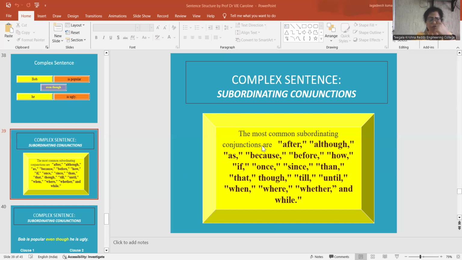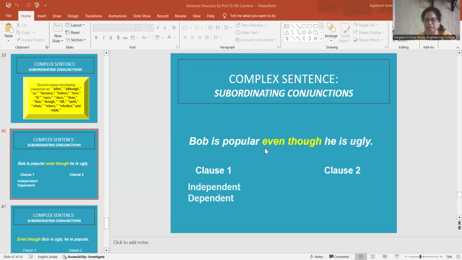If you see the examples of subordinating conjunctions: after, although, as, because, before, how, if, once, since, than, that, though, till, until, when, where, whether, and while. All these come under subordinating conjunctions. So you can use these words for the connection of sentences. Here is the example, Bob is popular even though he is ugly.